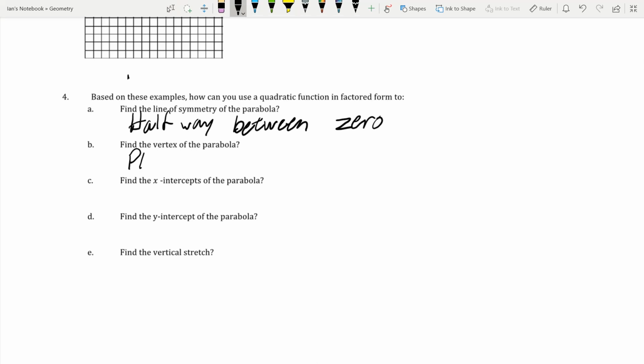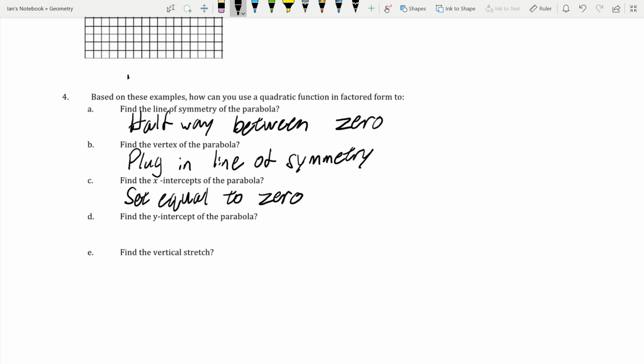So we're going to just say plug in line of symmetry. Now, the x-intercepts of the parabola, what we're going to do is we're going to set each of those factored pieces equal to 0. And we solve each of those independently.